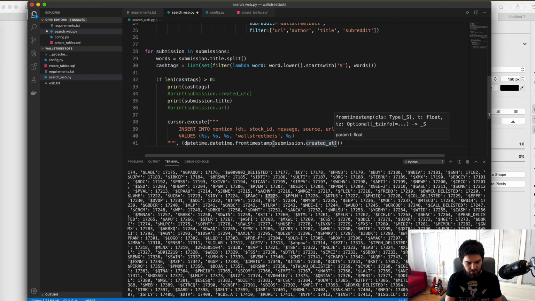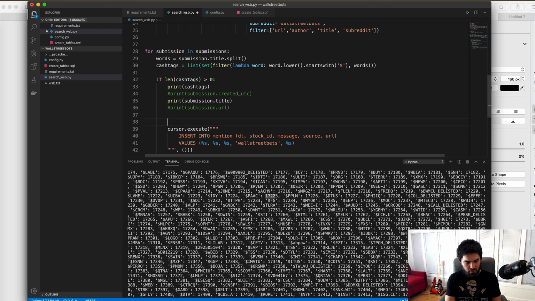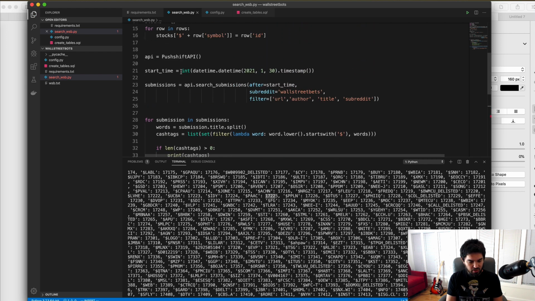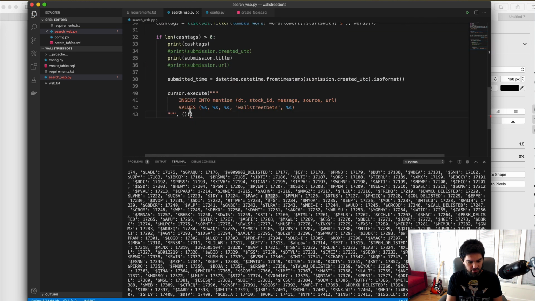And let me store this outside just so that's not so much data in here. So I'm going to do dt or post time equals, just like that. So I'm going to do how about submitted time equals datetime.datetime.fromtimestamp, so we're converting submission.created_utc.isoformat. So a bunch of functions here just to get a regular datetime. We should have a database cursor, so that looks good.